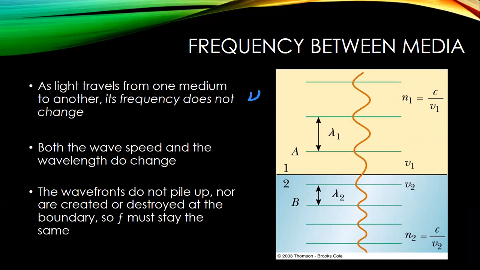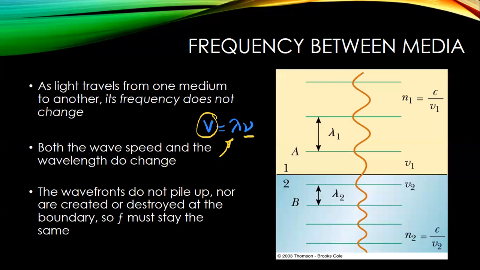There's nu for frequency. If you're more comfortable using f, that's fine too. Generally, in upper level courses, we like to use nu more than f. But again, we know that the speed of a wave is equal to the wavelength times the frequency. So if the frequency doesn't change, and the speed is changing, that only means that the wavelength must also change.